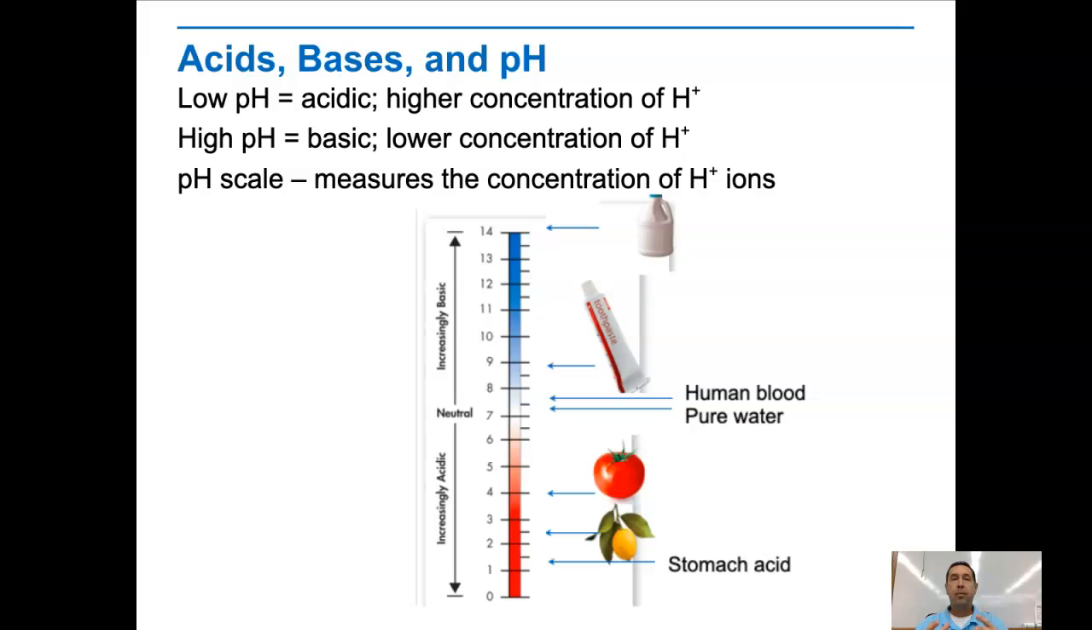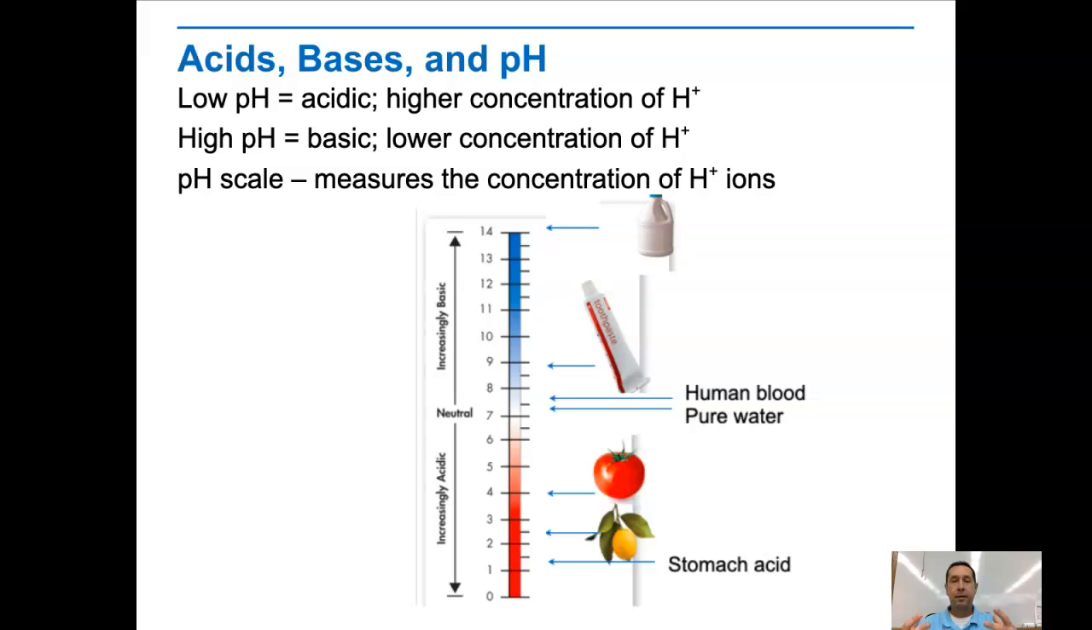So if something has a low pH, it's acidic, it has a higher hydrogen ion concentration. A high pH is a basic or alkaline solution. It has a lower concentration of hydrogen ions. So we measure hydrogen ion concentration. We measure pH on the pH scale, which goes from 0 to 14.